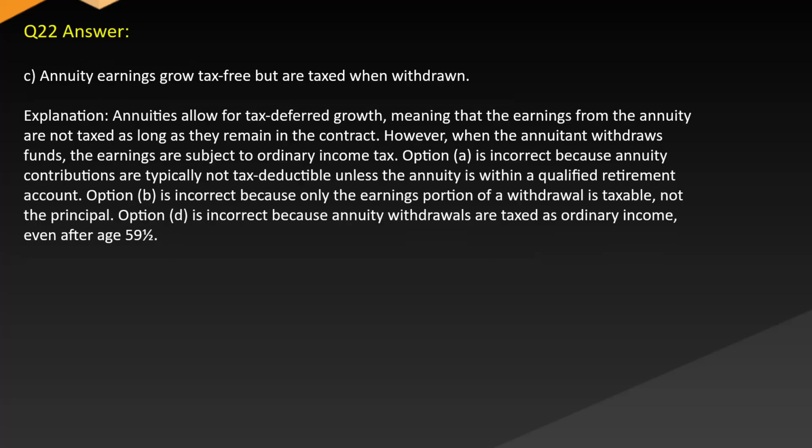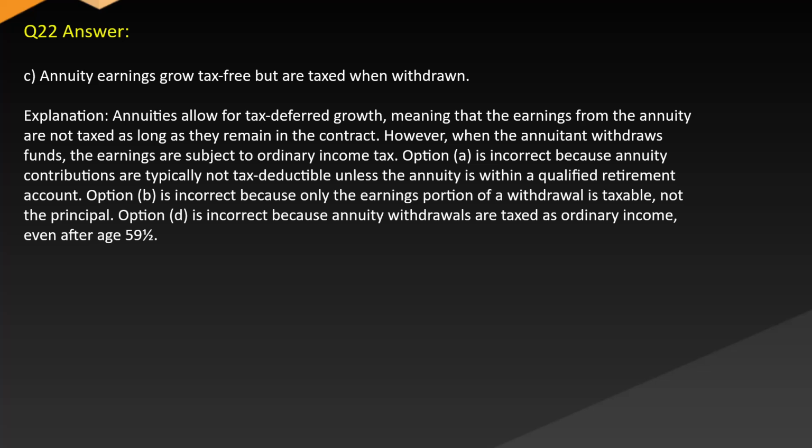Answer: C, annuity earnings grow tax-free but are taxed when withdrawn. Explanation: annuities allow for tax-deferred growth, meaning that the earnings from the annuity are not taxed as long as they remain in the contract. However, when the annuitant withdraws funds, the earnings are subject to ordinary income tax.